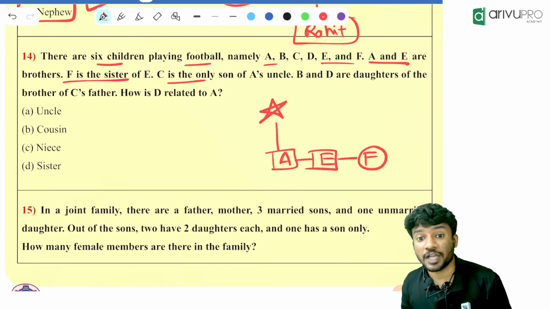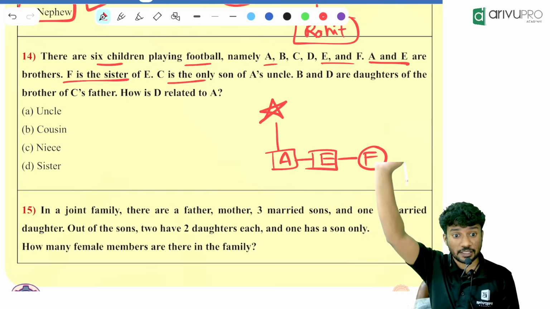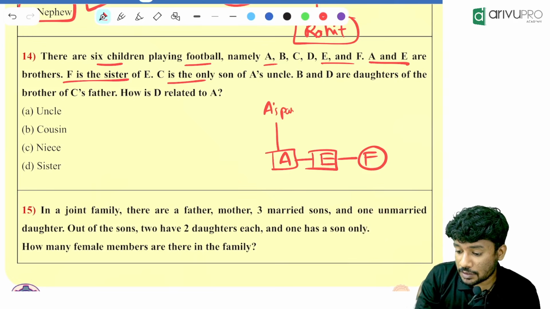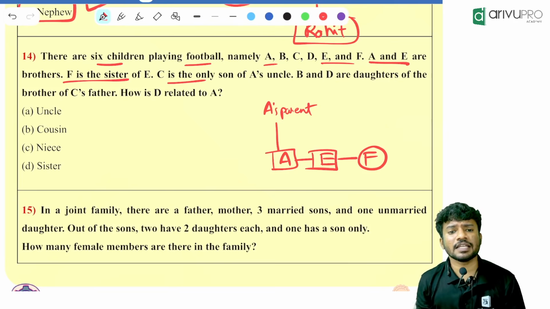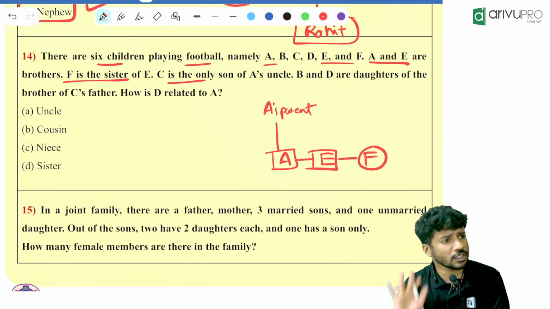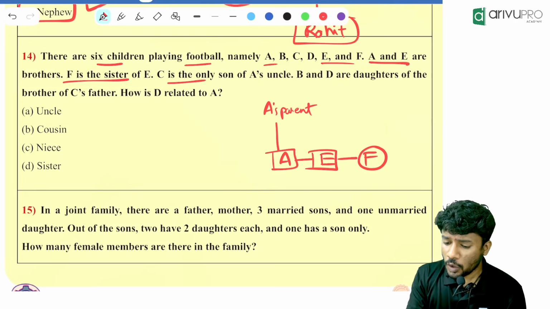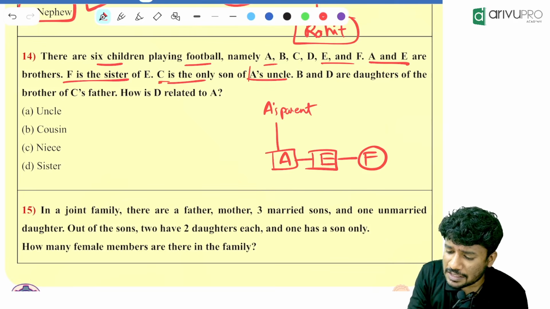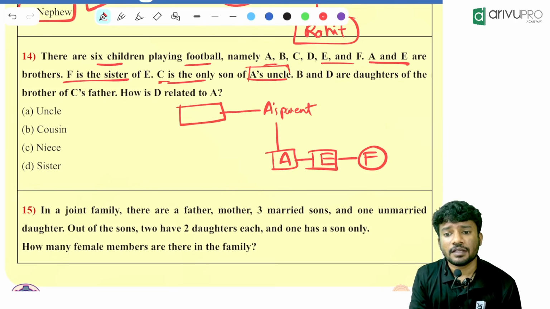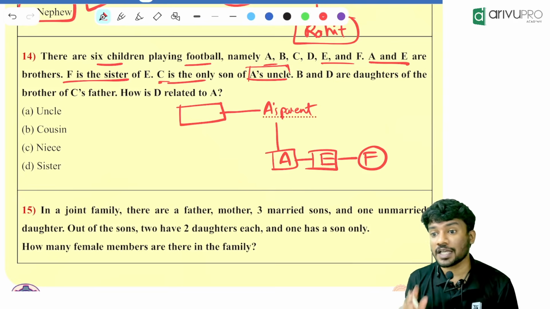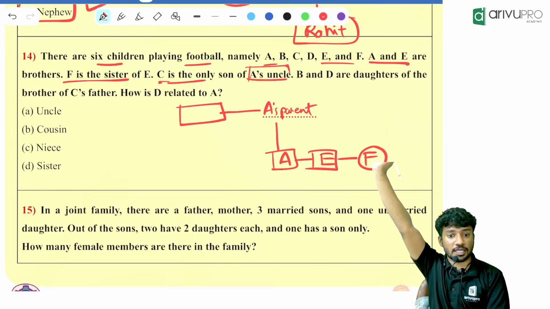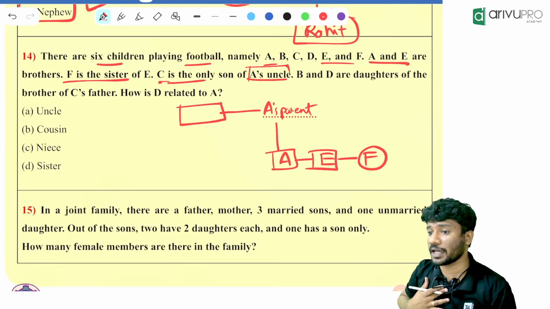So I will do what? I will put a star. People, are you understanding that? So I will write one thing. A's parent. Instead of putting a star, I can write A's parent is there. We don't know if it is mother or father. So you wrote A's parent. So C is the only son of A's uncle means what? This parent will have a sibling, right? That sibling will be what? A's uncle. Any doubt in this step, please tell me right now. Everyone understood this step? If you have not, please ask me right now.